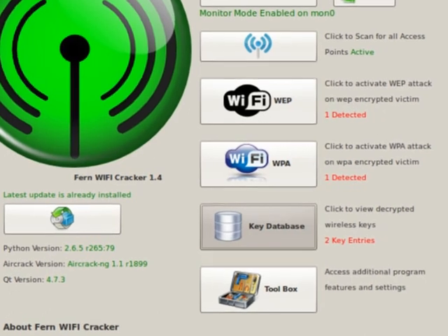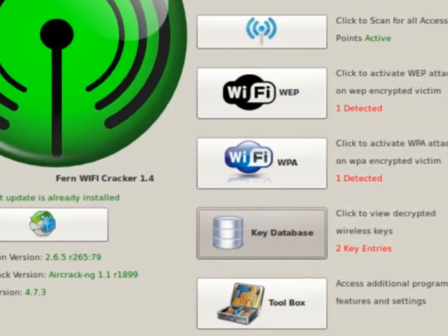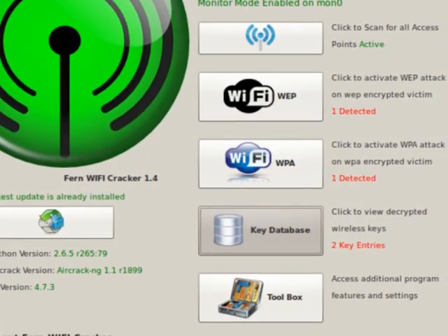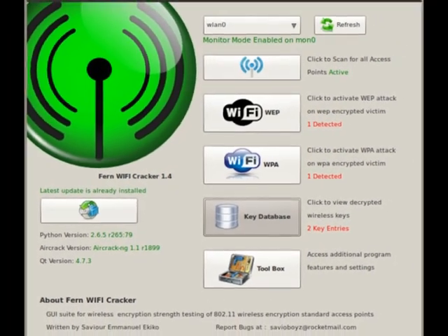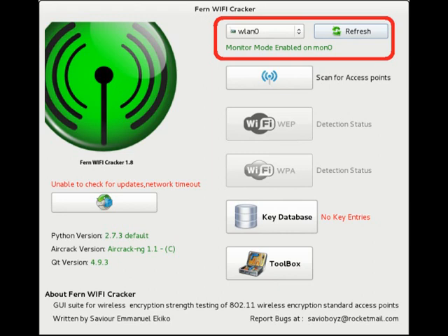After finishing the scan, it will show all wireless networks found. In this case, only WPA networks were found. Click WPA network. It shows all the wireless networks found.